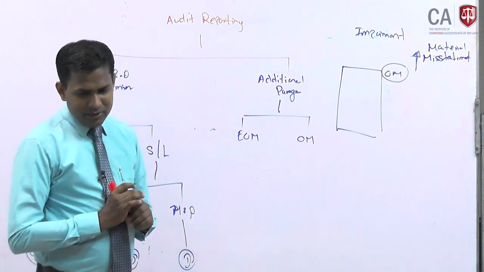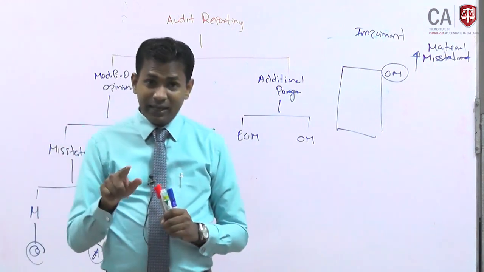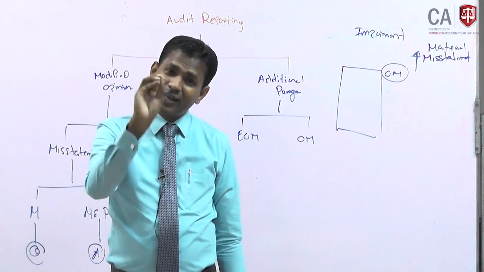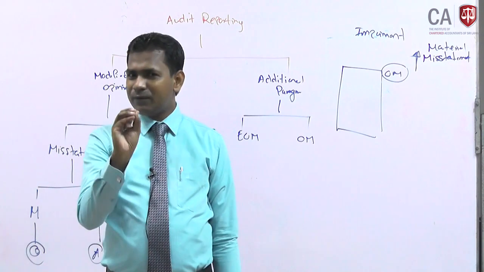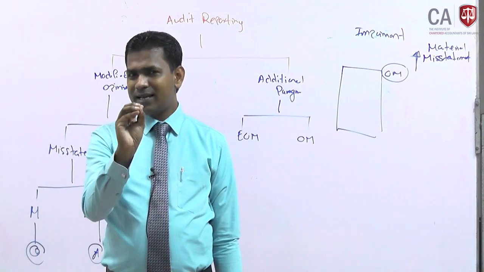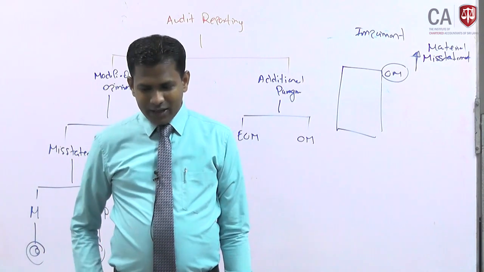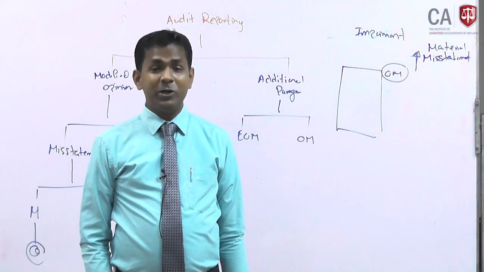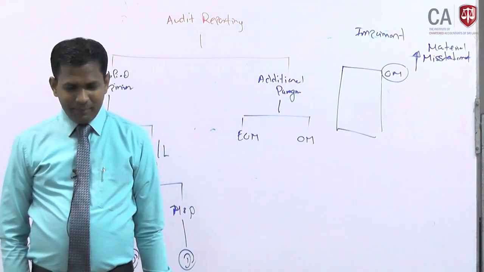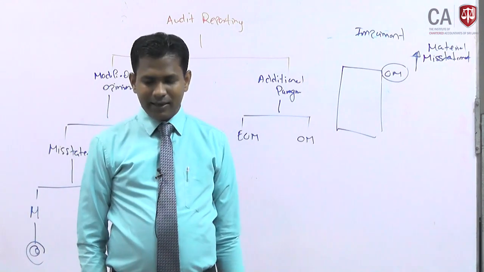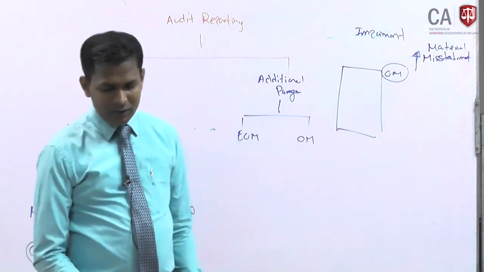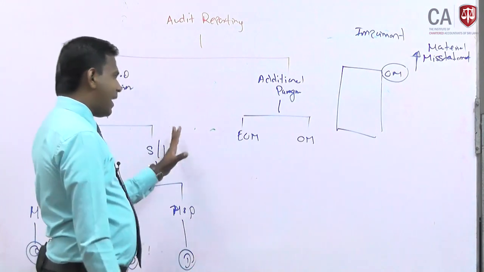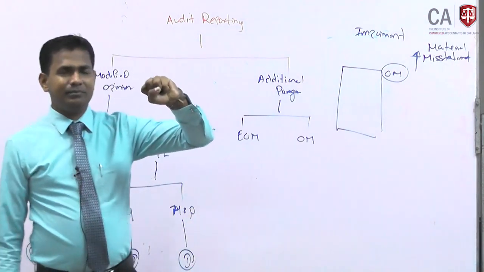As the audit manager in the above scenario, which of the following is most likely? Most likely is not the perfect answer that is requested. It's not the perfect answer. Most likely action you would take when drafting the audit report: the matter would be disclosed as a key audit matter and no further action would be taken when drafting the audit report. This matter would be a key audit matter.